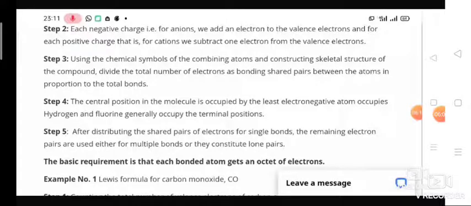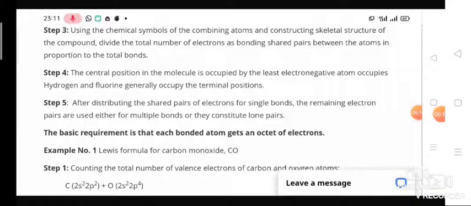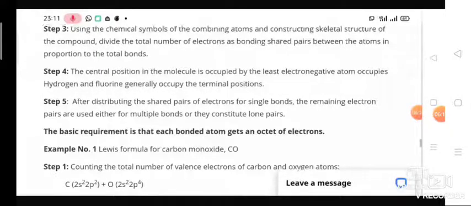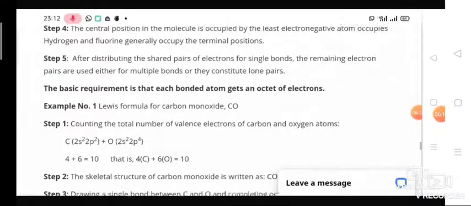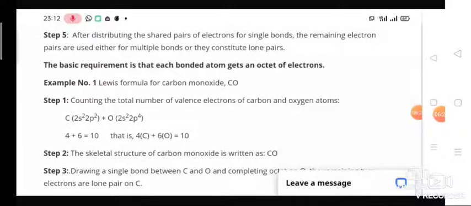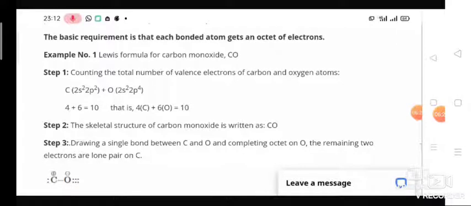Step 3, using the chemical symbols of the combining atoms, we have to write the symbol of each atom showing the dots. Next, the central position of the molecule is occupied by the least electronegative atom. And next, after distributing the shared pairs, we have to show the bonds. Here we are given one example. This example is there in your textbook also.